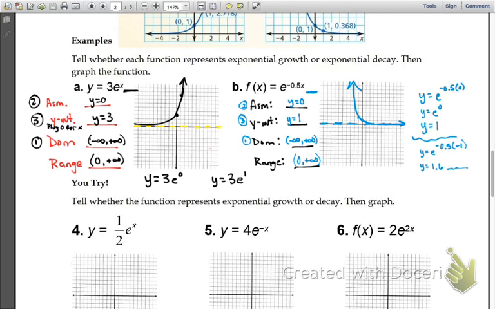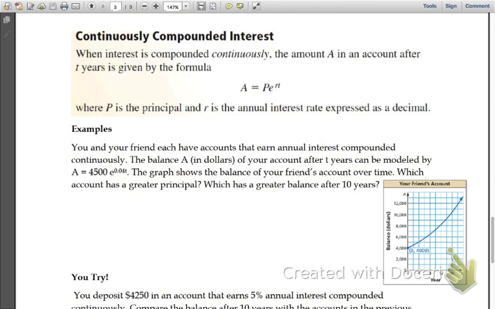And that's okay. But the biggest thing is making sure that you know, hey, that's negative. It's going to be decay. It's going to get closer to that line as it moves to the right. Hey, that's positive. So it's going to take off away from the asymptote, wherever that is. All right, last thing then.